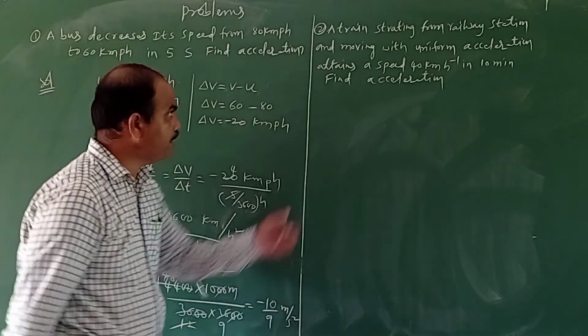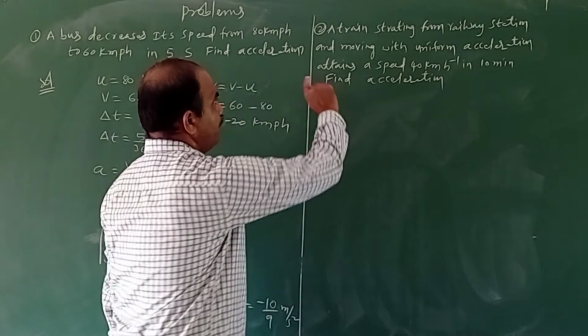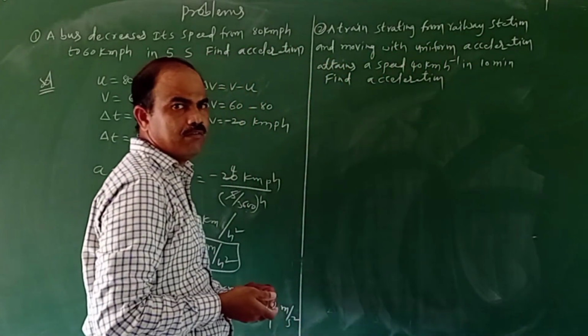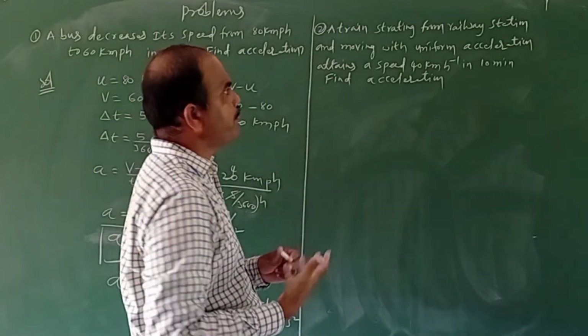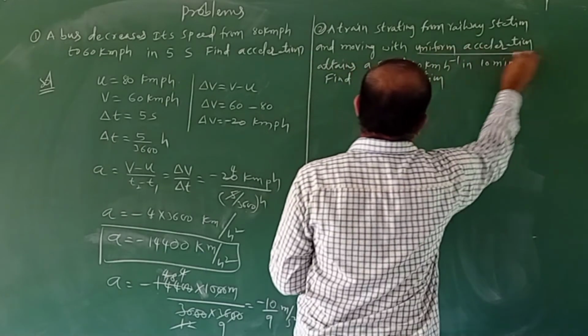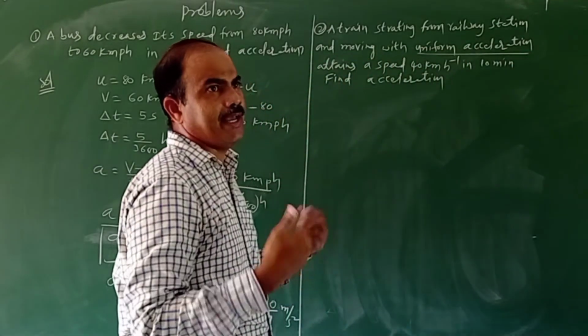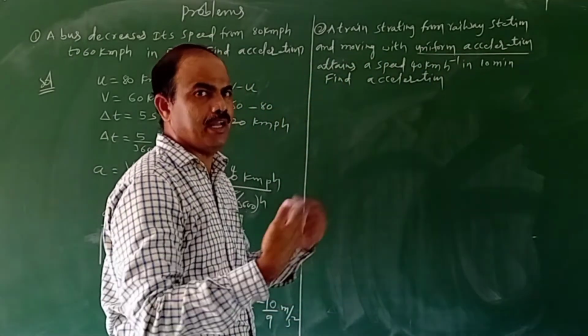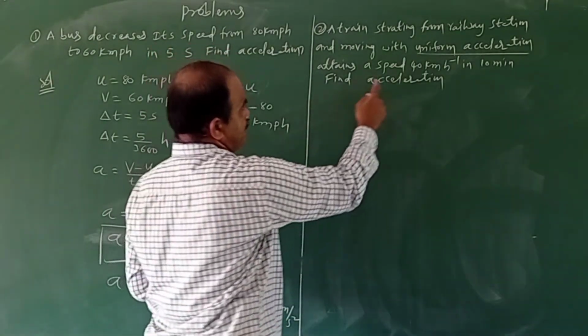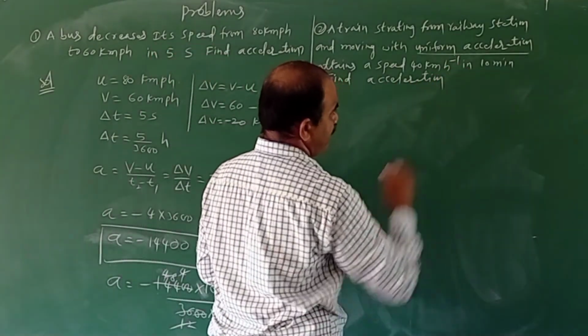And now coming to the second problem. What is the second problem? A train starting from railway station, and moving with uniform acceleration, nothing but the acceleration is constant, but velocity will change. The changes in velocity will be equal, and attains a speed of 40 km per hour in 10 minutes.